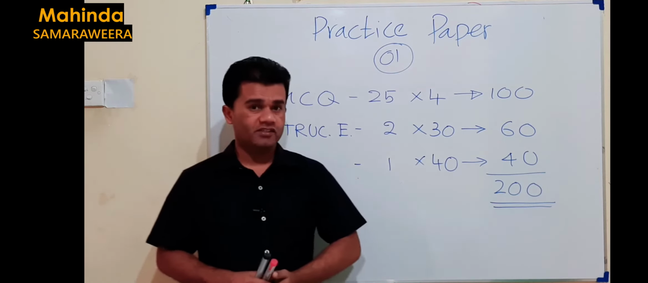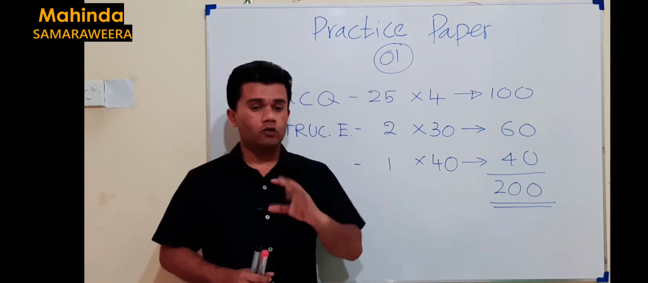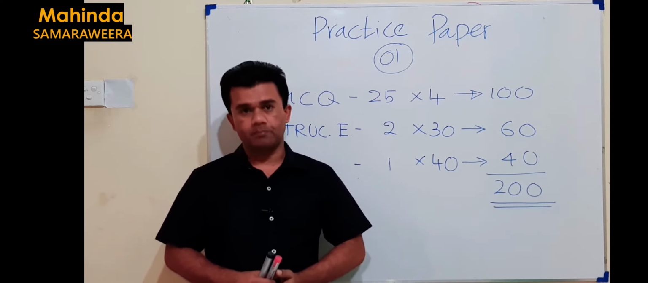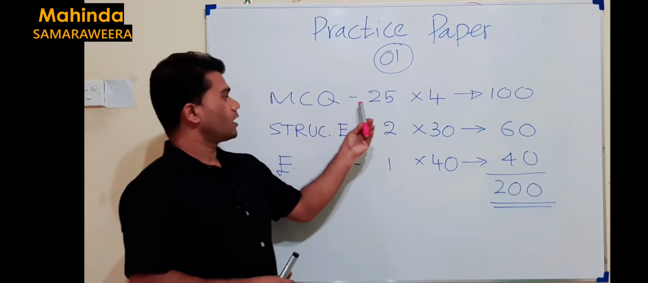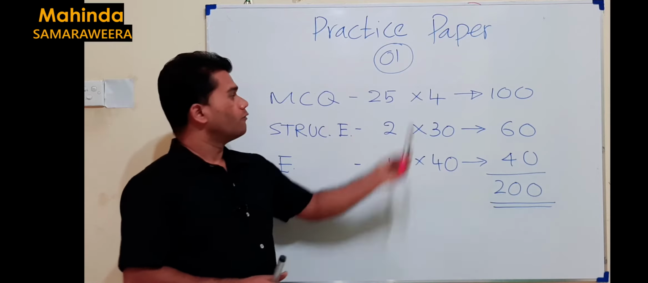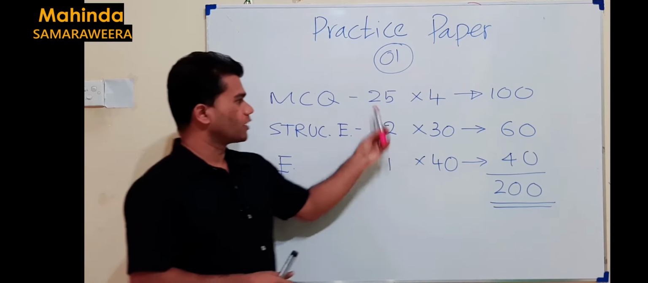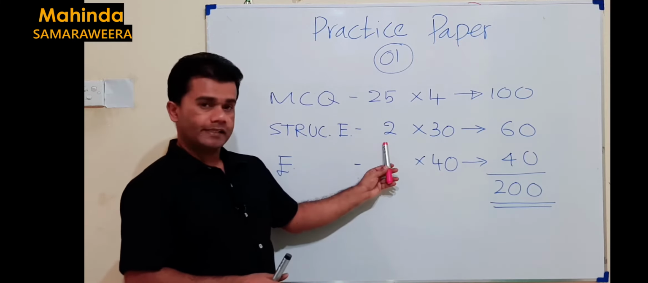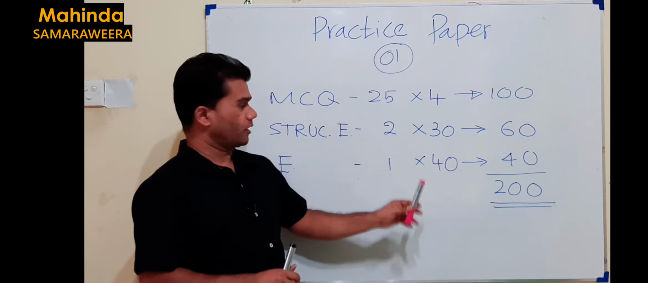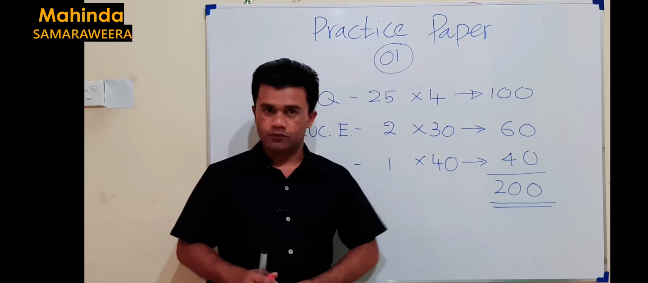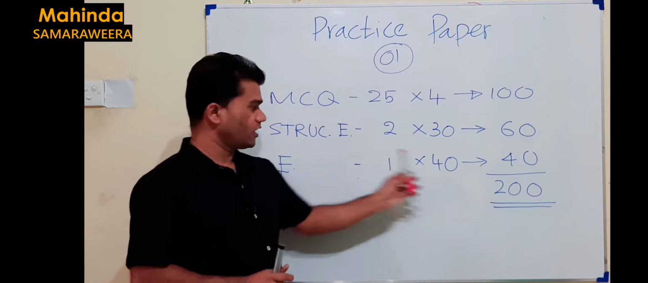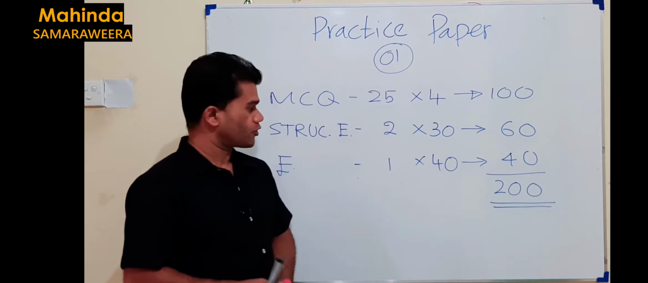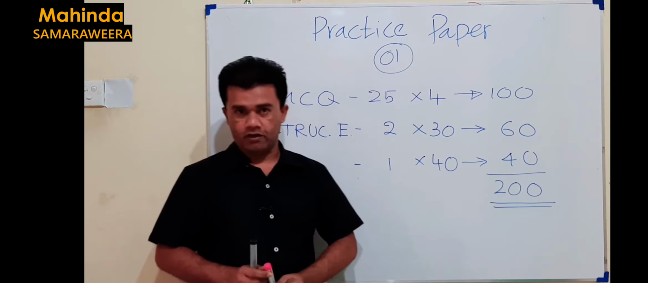Before I go to the paper discussion, I should explain how the marks are given for this paper. As I told you, there are 25 MCQs, 4 marks per MCQ, so the total will be 100. 2 structured essays, 30 marks per question, so the total will be 60. 1 essay question, 40 marks, so the total here is again 40.